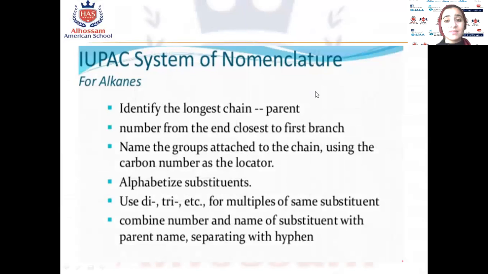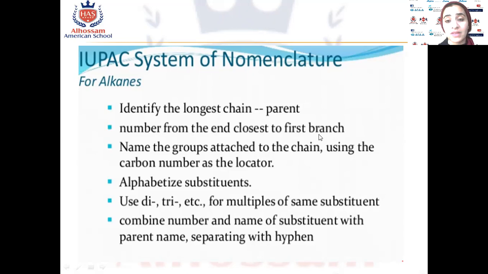Okay, IUPAC system of nomenclature, okay? Listen carefully. Some rules are important to know how to name any compound. Number 1, identify the longest chain. We will call this chain the parent chain, okay? Number from the end closest to the first branch. Look at which end the side chain is near, left to right or right to left, and we'll start to count from the closest to the first branch, okay?